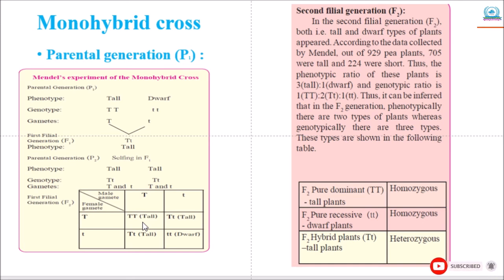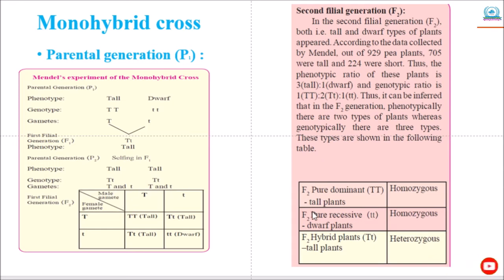Thus, it can be inferred that in the F2 generation, phenotypically there are 2 types of plants, whereas genotypically there are 3 types of plants. These are shown here in the table.